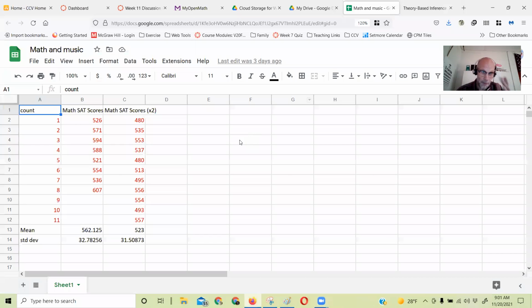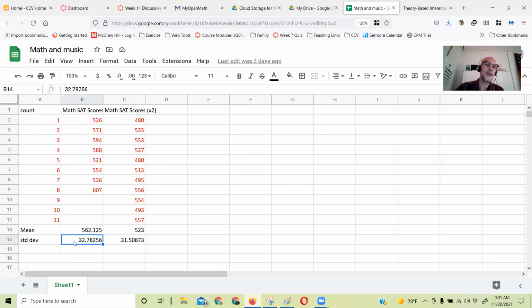Okay, so for this math and music one, what I tried to get across when I made that earlier post is that just copying and pasting these values into the Rossman Chance applet doesn't seem to work. There may be other calculators out there, and if you want to explore those, feel free. But what does work is if you have it calculate.